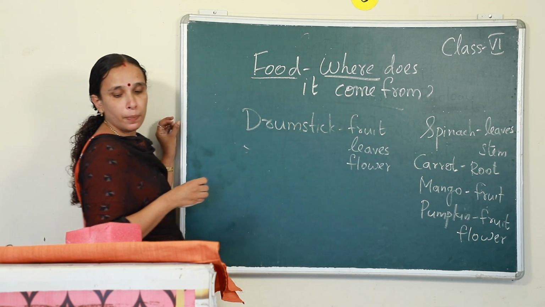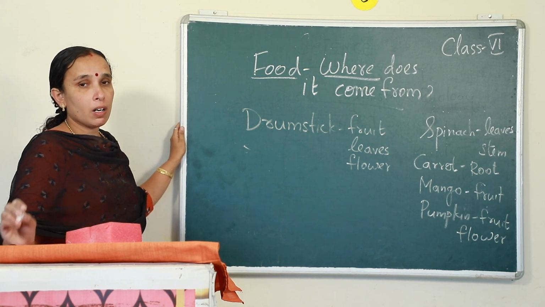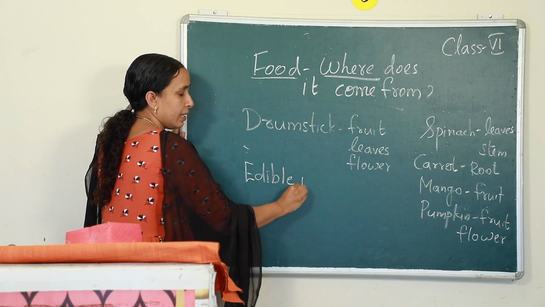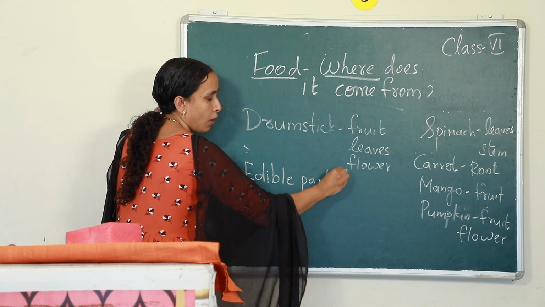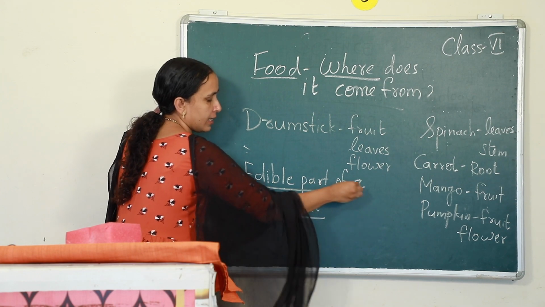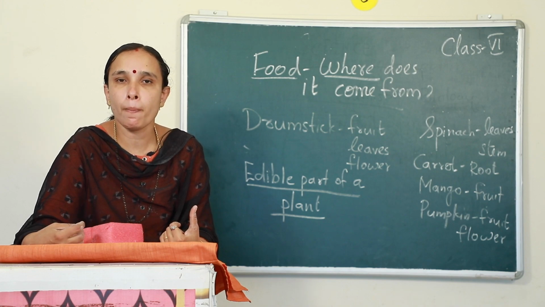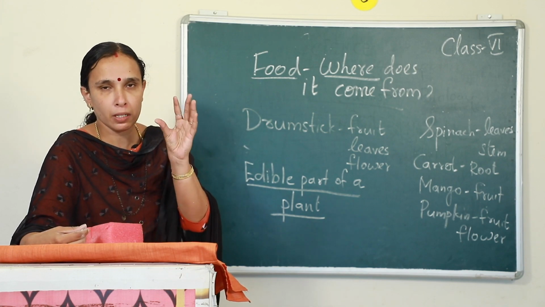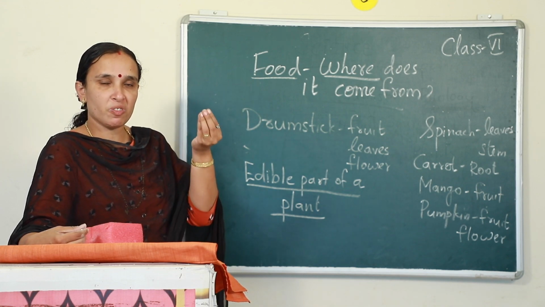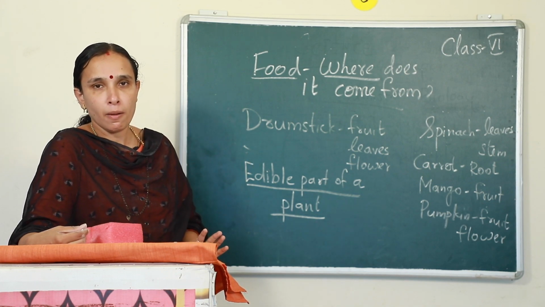So, the part of the plant which we eat is commonly called the edible part. Okay. Edible part of a plant. Clear? The part of the plant which we eat is called the edible part of a plant. We get the food materials from plants. In the plant itself, some parts we can consume and others we don't. So, the part which we consume is called the edible part.